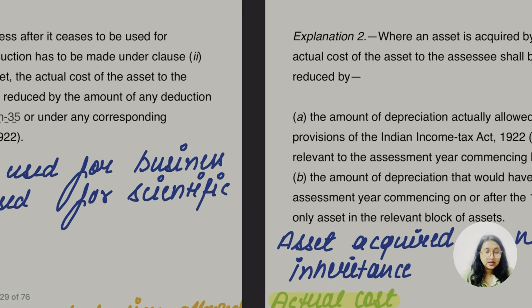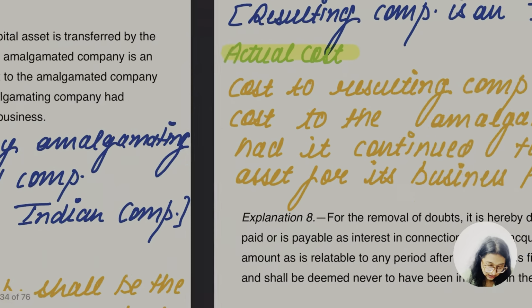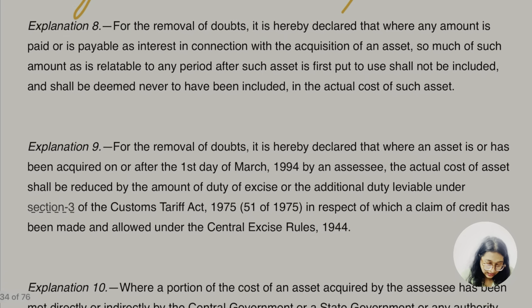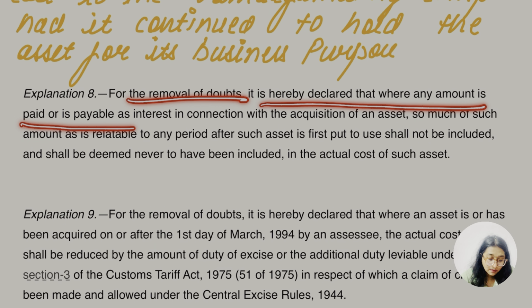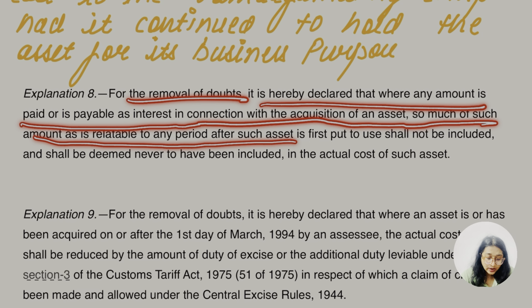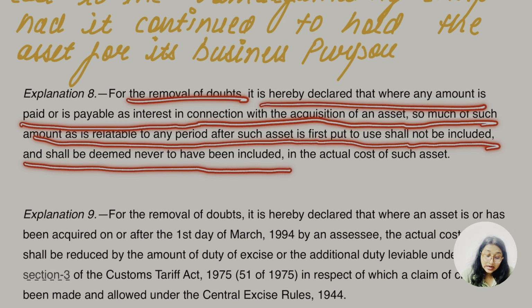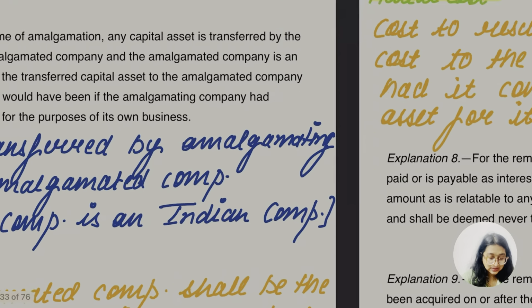Let's go for Explanation 8. This is all about Explanation 8 here, ठीक है. So let me read it very quick. For the removal of doubt, it is hereby declared that where any amount is paid or payable as interest in connection with acquisition of asset, so much of such amount as is relatable to any period after such asset is first put to use shall not be included and shall be deemed never to have been included in the actual cost of such asset, ठीक है.